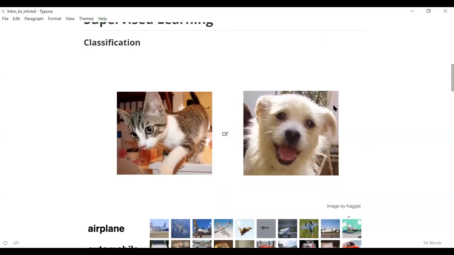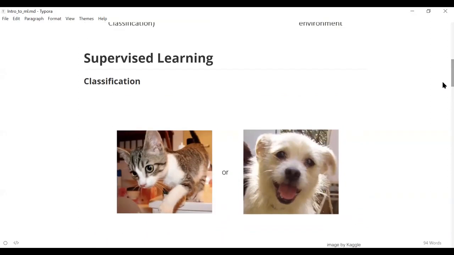You are given a set of cat and dog images. Say I am given 5,000 images of cats and 5,000 images of dogs. And with each image, I'm also told, okay, this is a cat and this is a dog. I mean, it is labeled. I'm not just given 10,000 random images and asked to figure out whether each is a cat or dog. Instead, I separate out 5,000 images of cats and 5,000 images of dogs and give them to my model, saying these are cats and these are dogs. Now, if I give any new image of a cat or dog, you should be able to tell whether it is a cat or dog.